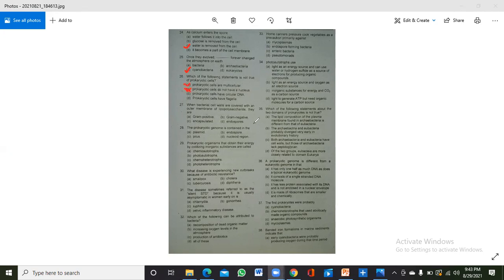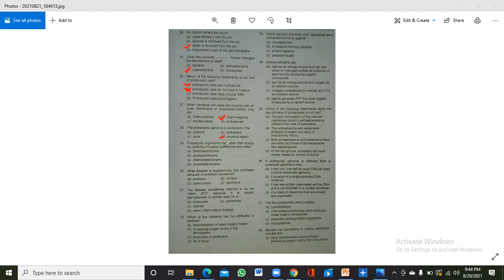Now 27. When bacterial cell walls are covered with an outer membrane of lipopolysaccharide, they are gram negative. Okay. They are gram negative. Yes, lipopolysaccharides are only present in gram negative bacteria. The prokaryotic genome is contained in the nucleoid region, as I have mentioned in the previous slide.